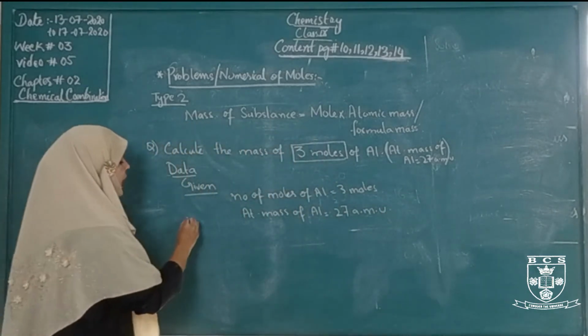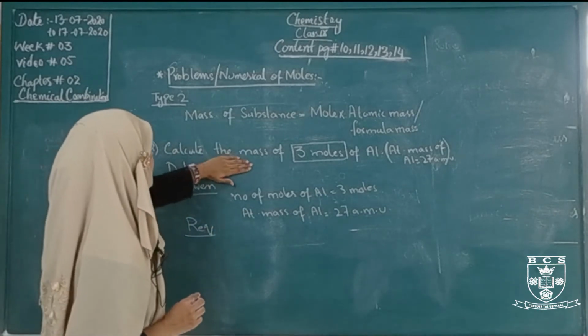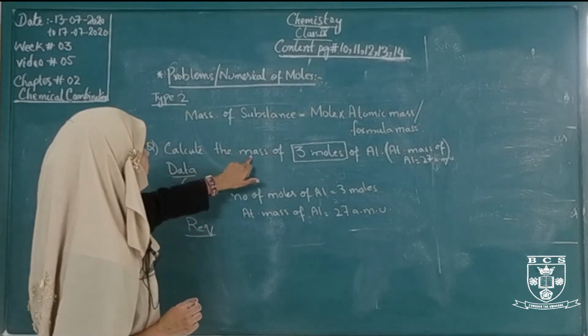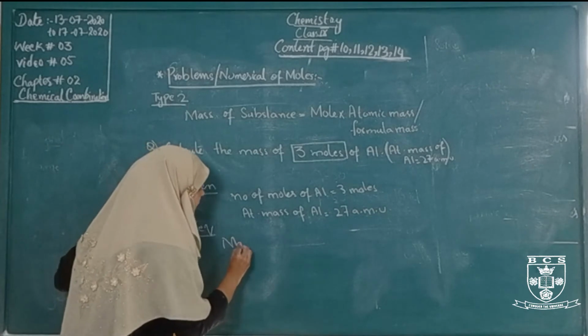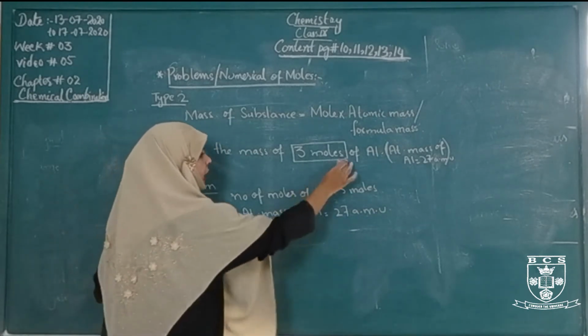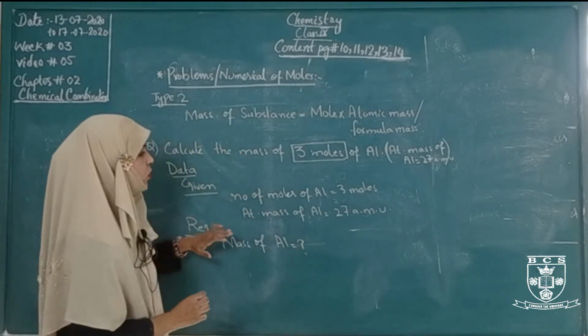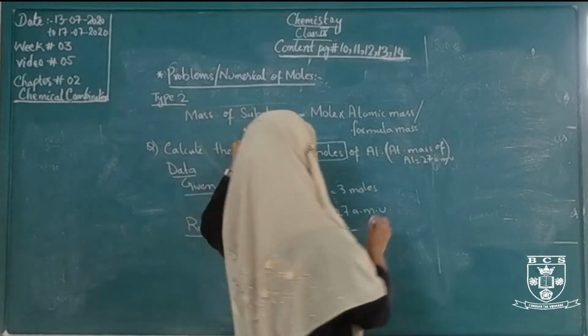In required, what will we find out here? Calculate the mass of a substance. Which substance is given here? Aluminium. Mass of aluminium. So we will apply this formula.